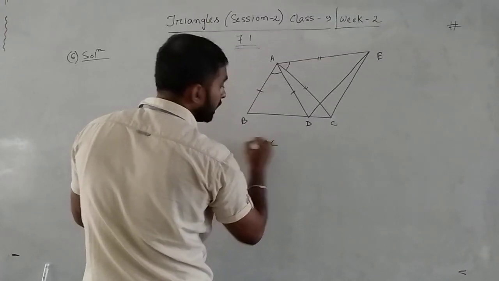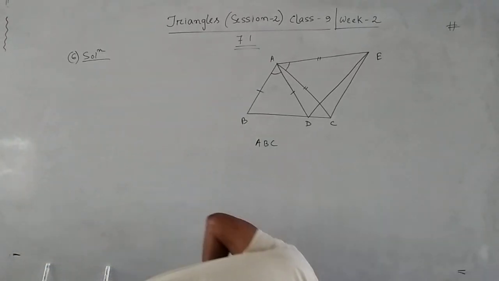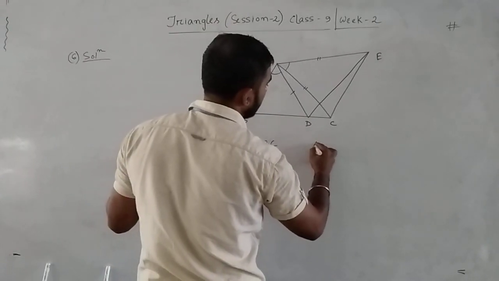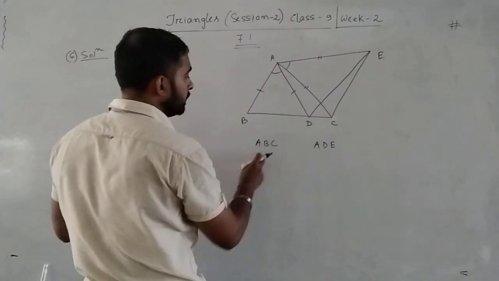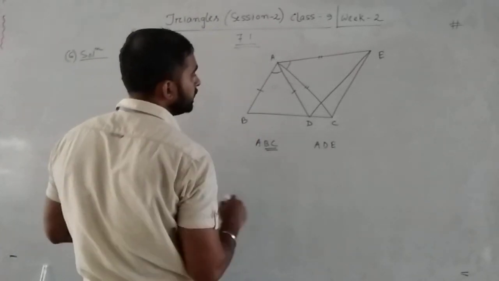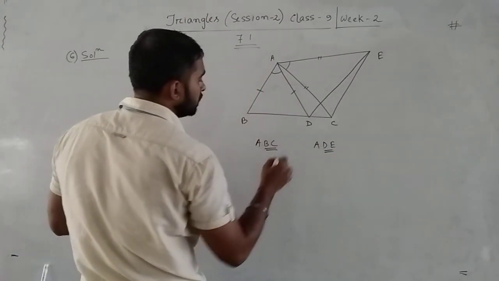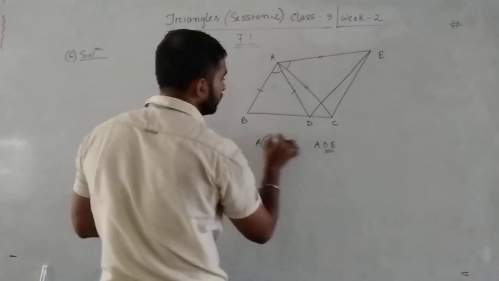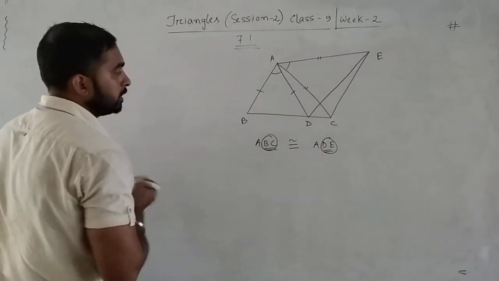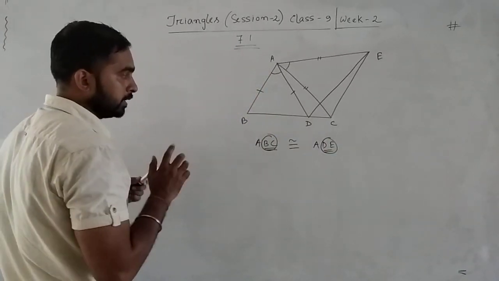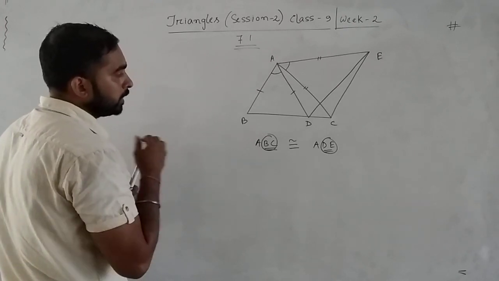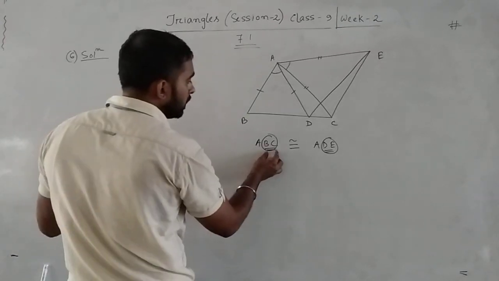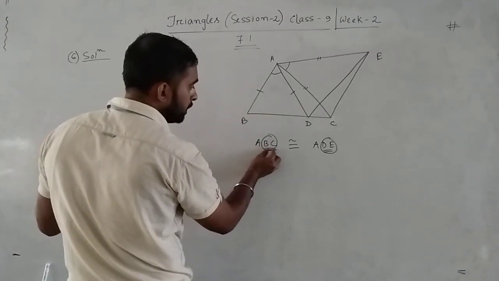BC is a part of triangle ABC, and in the same way DE is a part of triangle ADE. So if anyhow we can show that these two triangles are congruent, then we can say that BC equal to DE by CPCT. Now let me show you, are there sufficient conditions? First of all, in this question we can't use the property SSS, because here in triangle ABC the sides are AB, BC and AC.